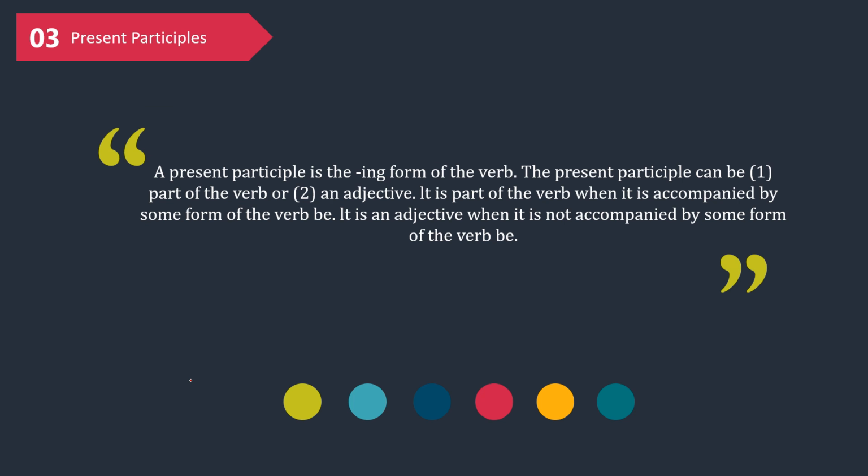Okay, next. A present participle is the ing form of the verb. A present participle can be a part of the verb or an adjective. It is a part of the verb when it is accompanied by some form of the verb be. It can be am, is, are, was, were, be, or been. It is an adjective when it is not accompanied by some form of the verb be. When there is no be, it is an adjective describing the noun before it.